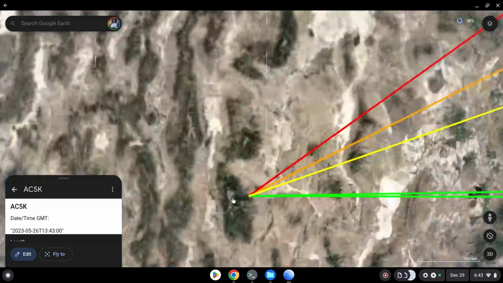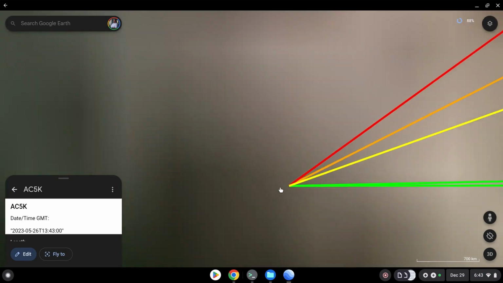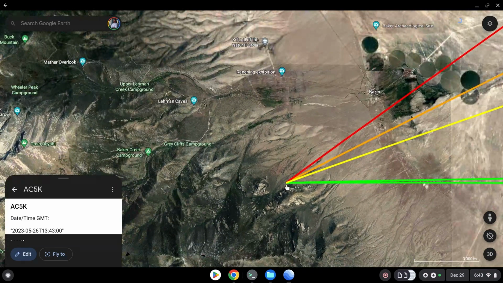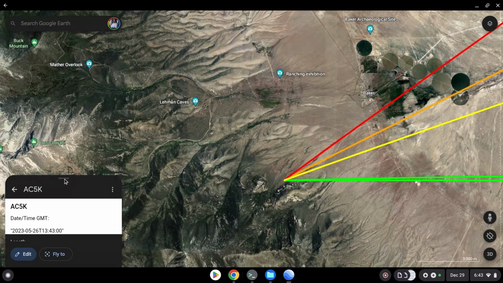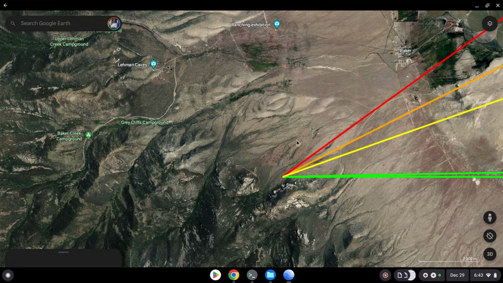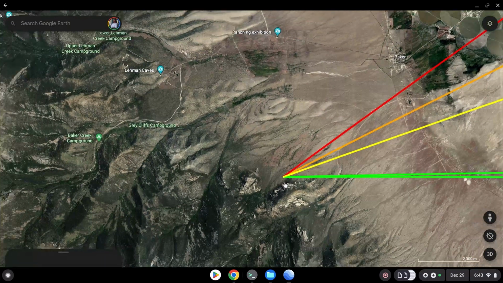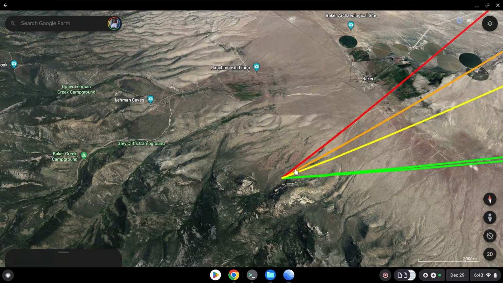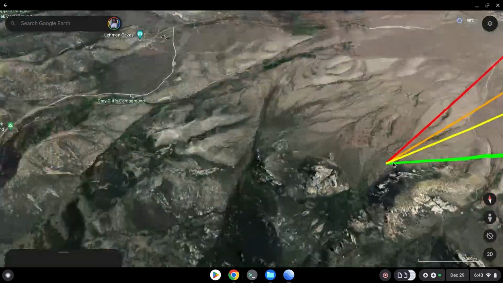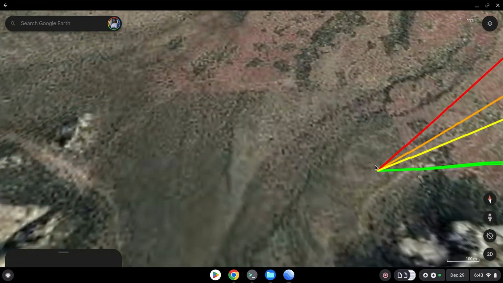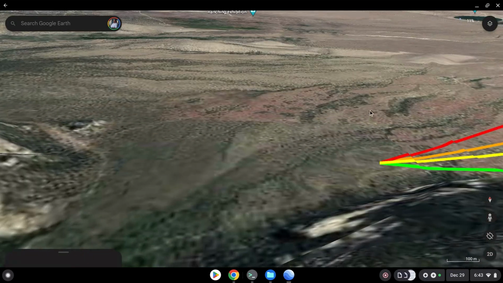And as long as we're here, one of the things I really like about mapping our QSOs on Google Earth is you can do things like this, where you can zoom in and tilt the map over and actually find out why those had such an oddball look. And the reason why is we're right up against the cliff face here. I don't know if we'll get to show you the cliff face, but we'll try. There we go.